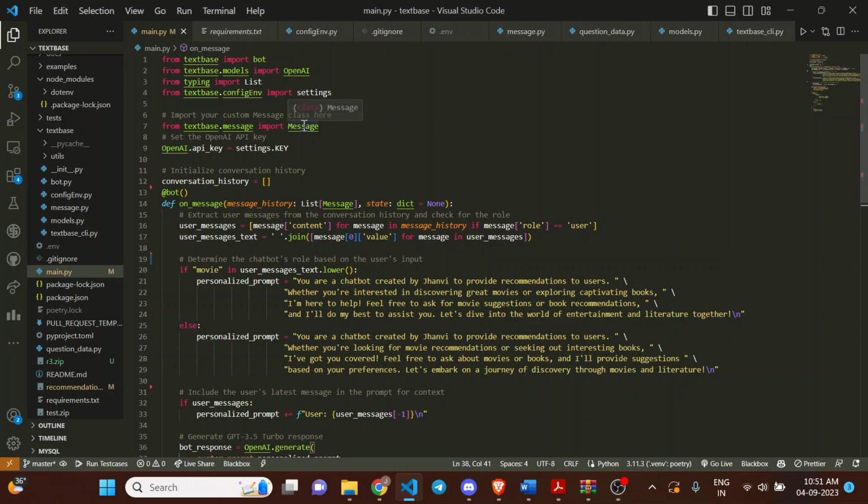Now this is the message class that I have created. It will have the role and the content. Role is basically for whether it is the bot or a user, and the content is the content of the conversation. Now this is the config file having the API key.